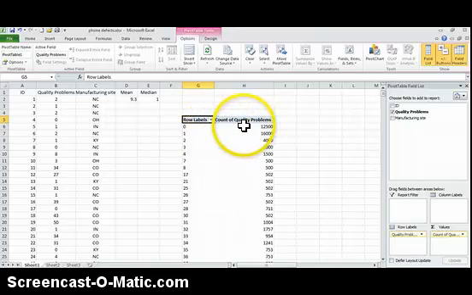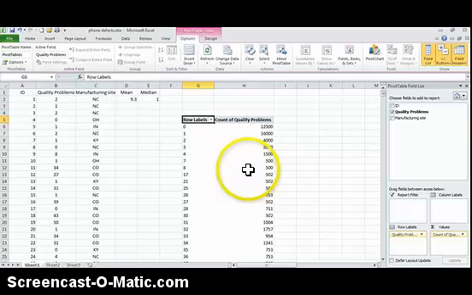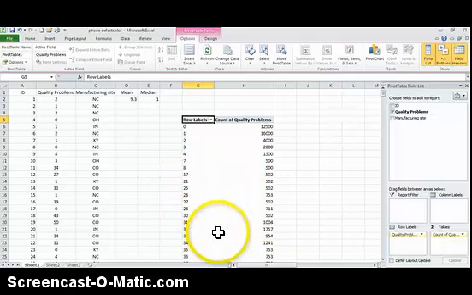We had 0 quality problems for 12,500 phones. Notice the number dropped off quite dramatically, and then it started going up to very high numbers of 20, 30, and so forth. Okay, so this has given us our frequency distribution.